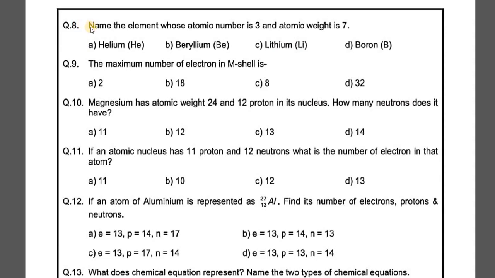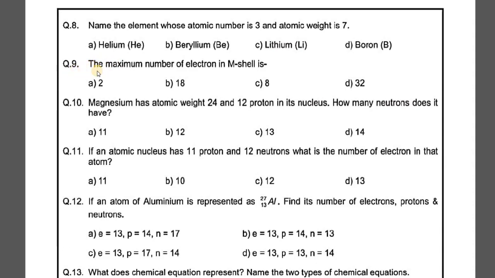Now, question number 8 is asking, name the element whose atomic number is 3 and atomic weight is 7. If you all remember, while discussing the different elements having atomic number starting from 1 till 20, I asked you all to just remember it. So, if you remember the element which has atomic number 3, it is lithium. Lithium is the element which has the atomic number of 3 and atomic weight of 7.